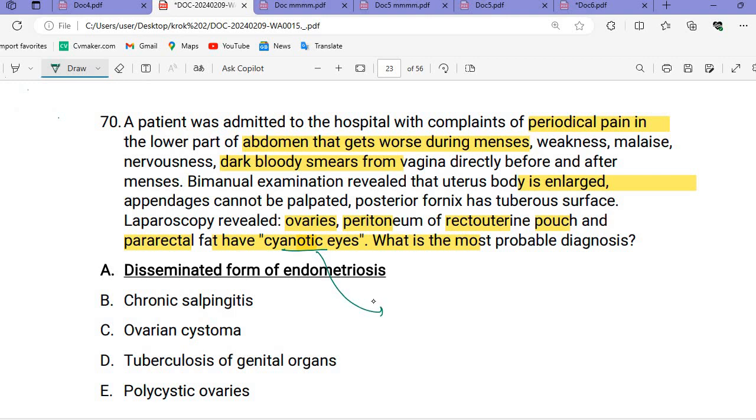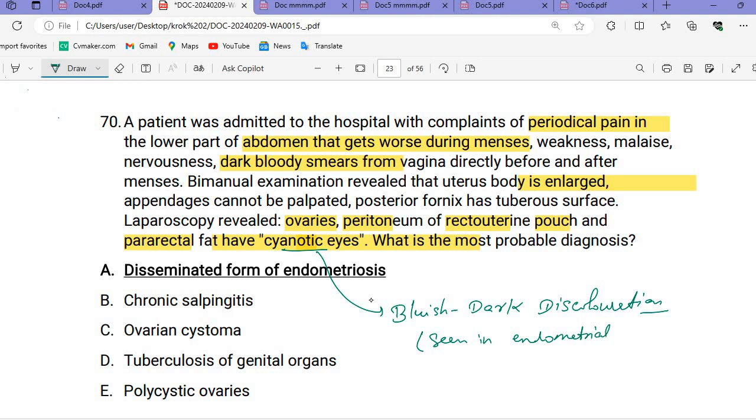साइनोटिक मतलब ब्लूइश. साइनोटिक मींस ब्लूइश डार्क कलरेशन, bluish dark discolorations, and this we see in case of the endometrial tissue.